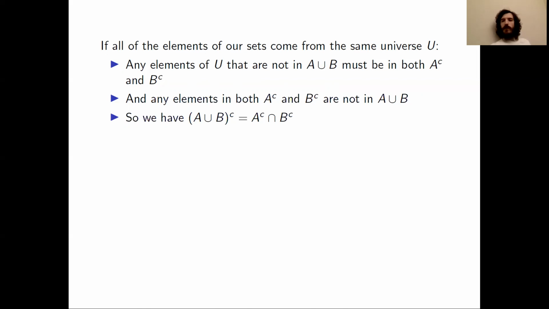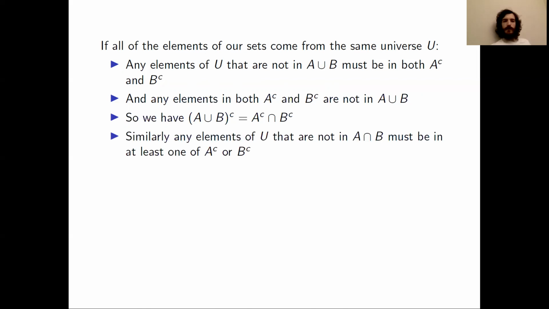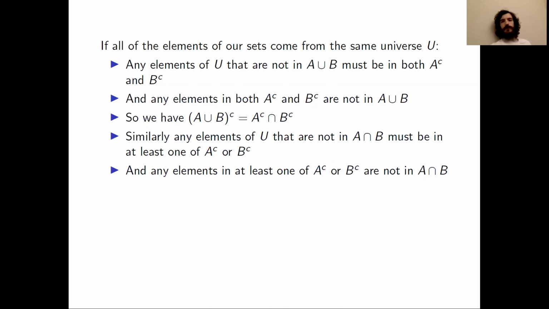We can do a similar proof with the union and the intersection switched. So if we have some elements of U that are not elements of the intersection of A and B, then those elements must be in at least one of the complement of A or the complement of B. In the other direction, if we have some elements that are in at least one of the complement of A or the complement of B, then they cannot be in the intersection of A and B. And that gives us the other De Morgan law, which is that the complement of the intersection of A and B is equal to the union of the complements of A and B.